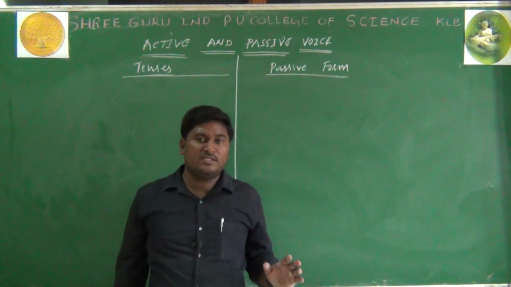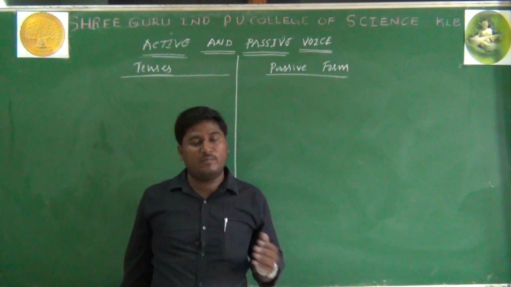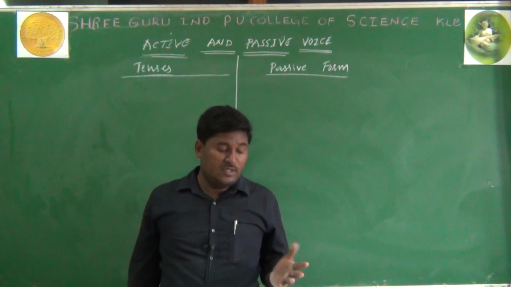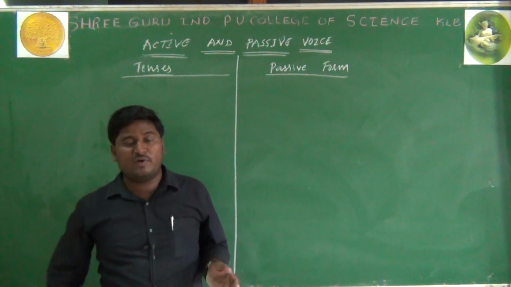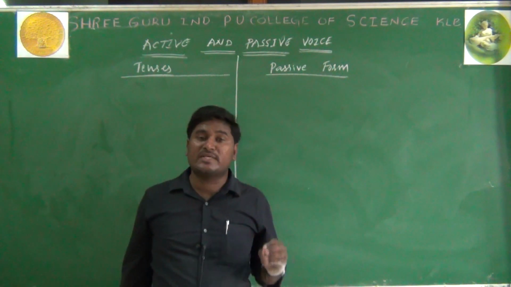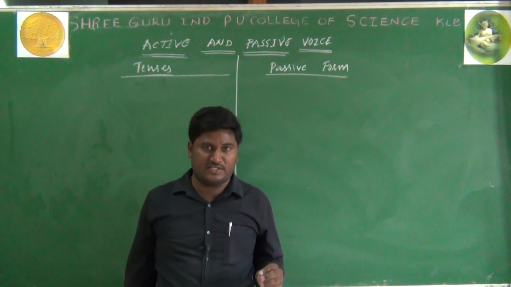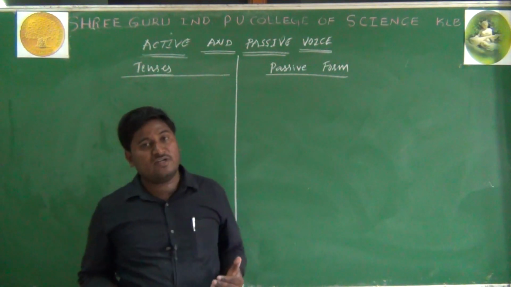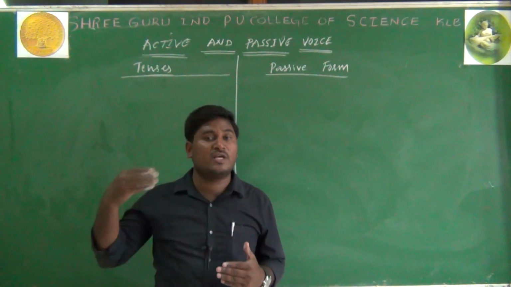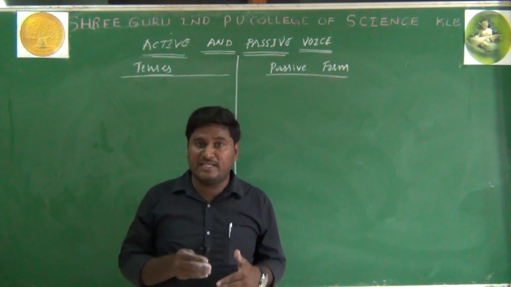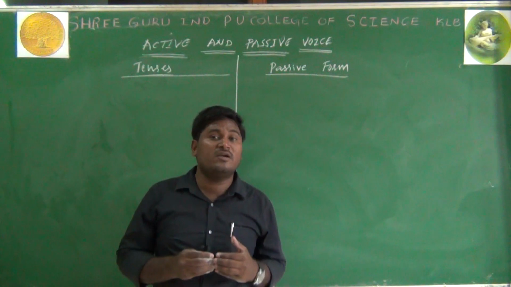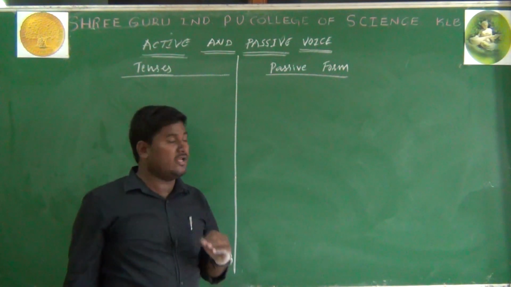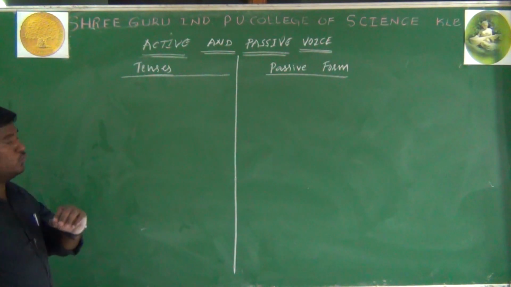We cannot change all the 12 tenses from active into passive. We can change only 8 tenses. So what are those we cannot change from active into passive? All the perfect continuous tenses. Present perfect continuous tense we cannot change, past perfect continuous tense we cannot change, and future perfect continuous tense we cannot change. At the same time, we cannot change future continuous tense. Only 8 tenses we can change. Those we see with rules now.